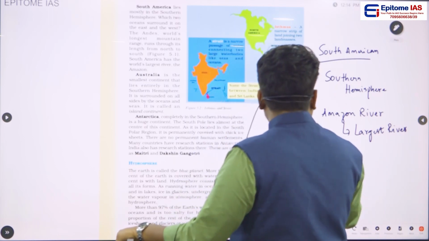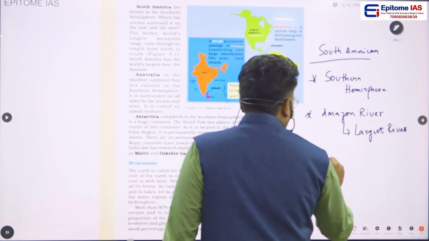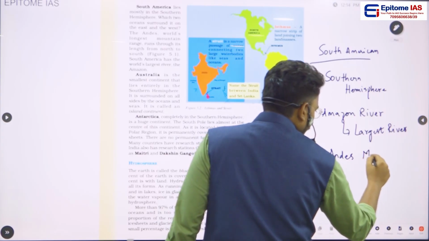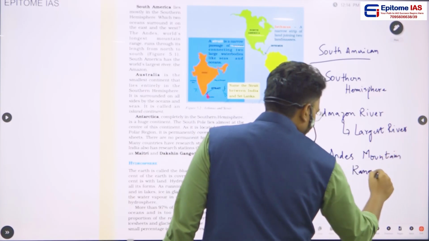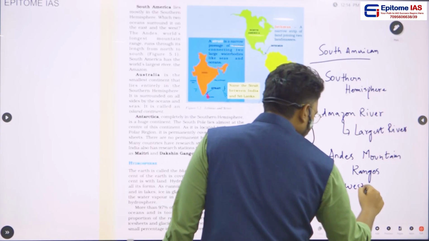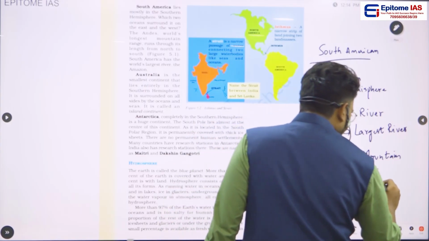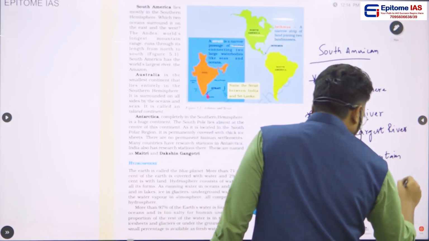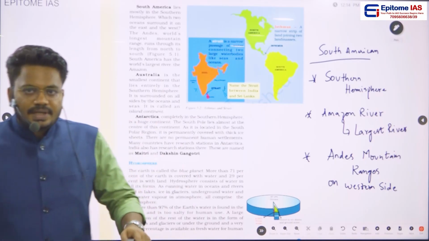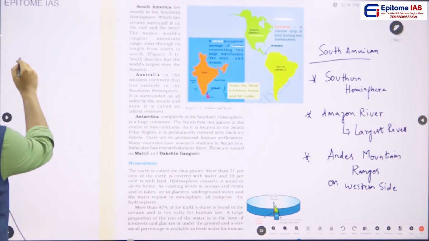And in this South American continent, you can find the Andes mountain ranges on the western side of this South American continent. So the next important continent is the Australian continent.